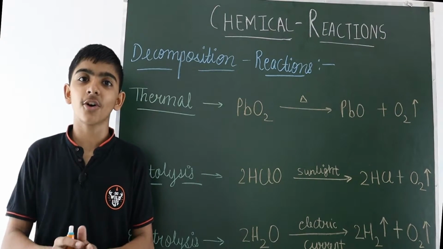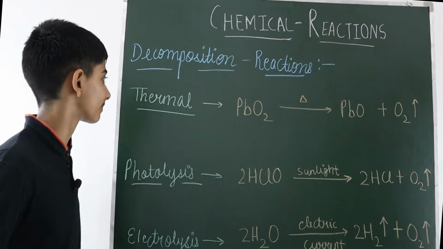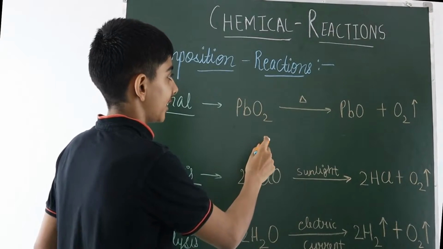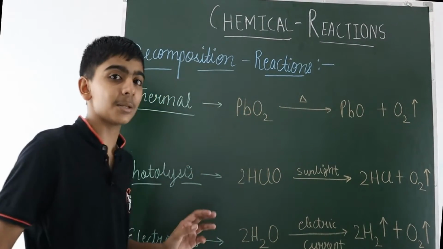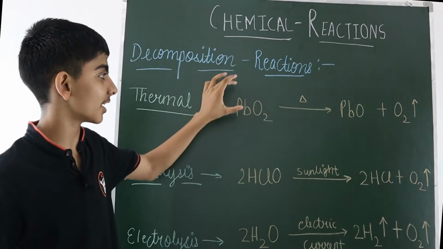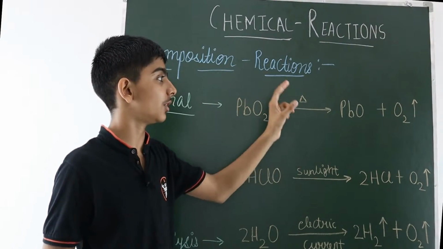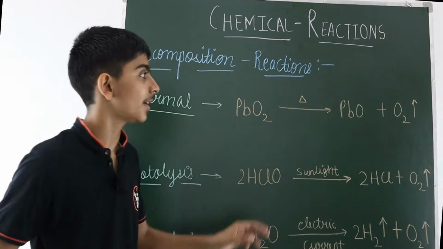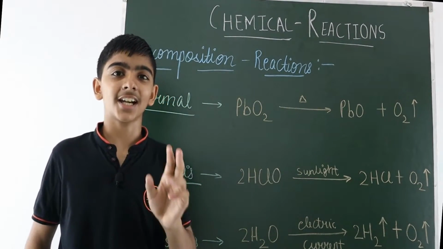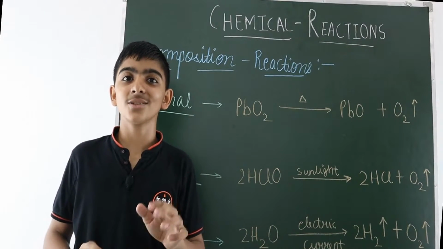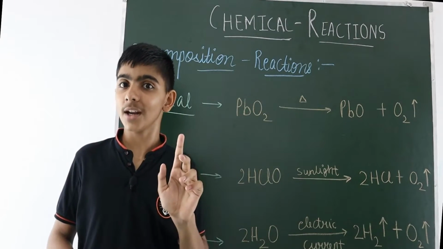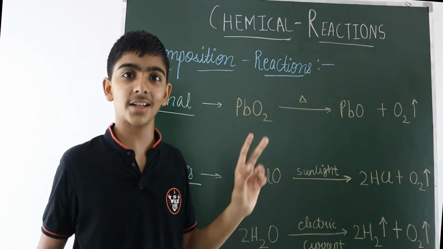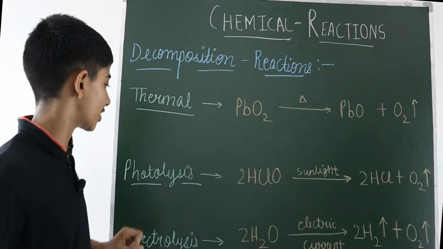Now the example for the thermal decomposition reaction. Here is the first example: lead dioxide is heated. This triangle symbol means it is heated. So the lead dioxide is heated to decompose into lead monoxide plus oxygen. Here the upward arrow indicates that oxygen is a gas, as you know that a gas goes upward. So oxygen is a gas in this chemical equation.